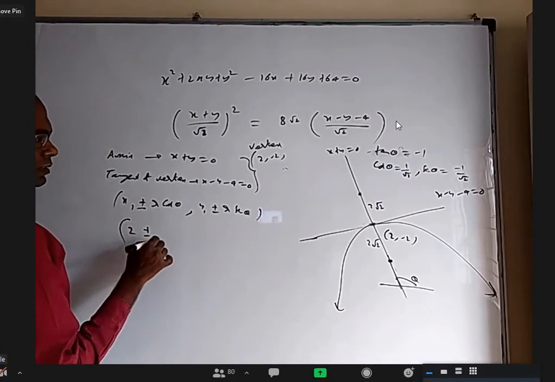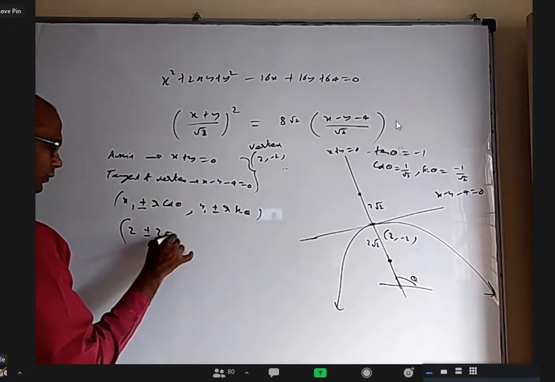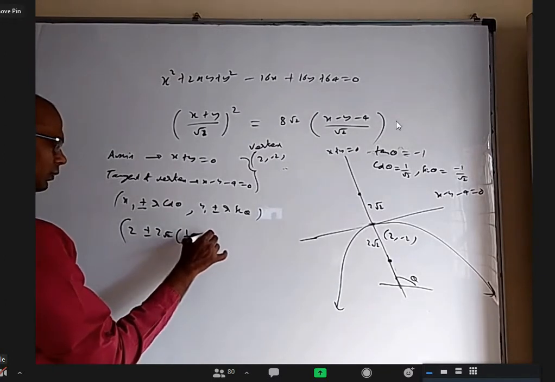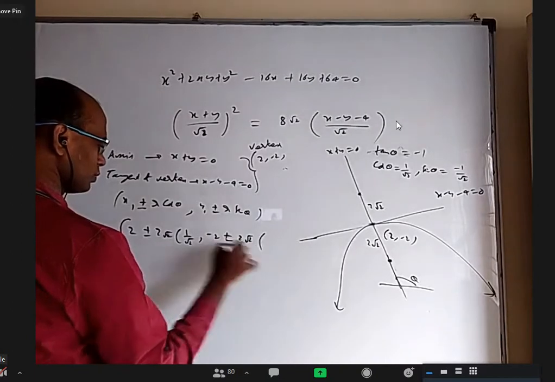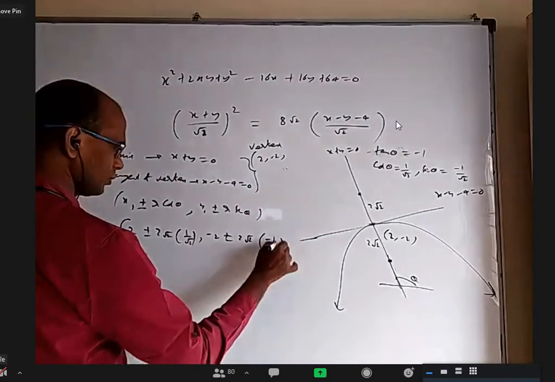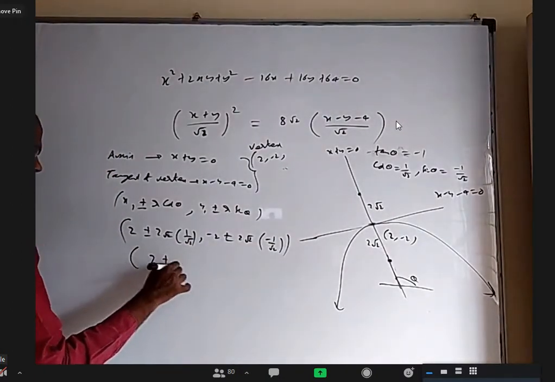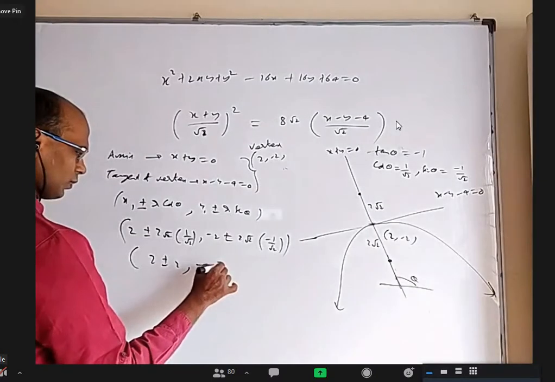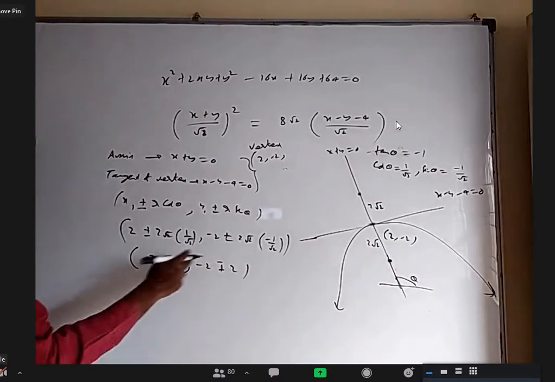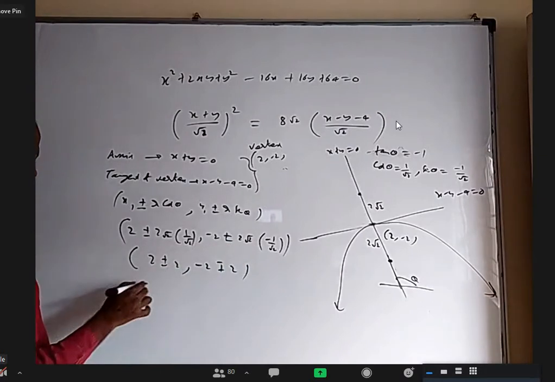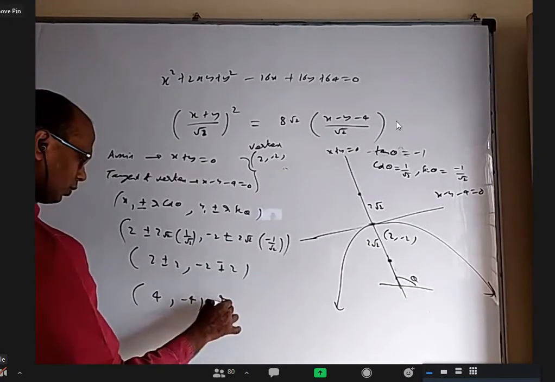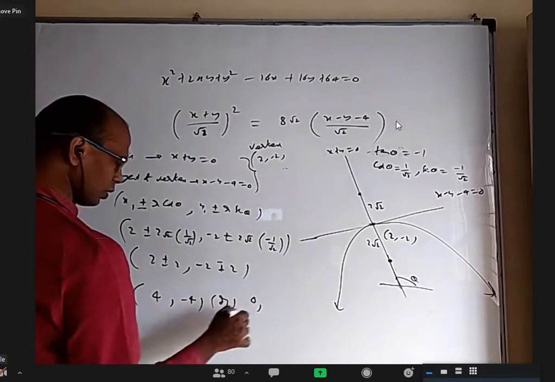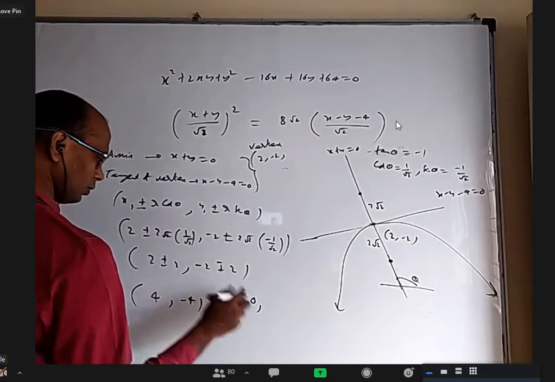Plus or minus 2 root 2 into cos theta, which is 1 by root 2. This is minus 2 plus or minus r, again 2 root 2 into minus 1 by root 2. So 2 plus r, minus 2 minus r plus 2. If I take plus, I have to take minus here because of this. Either it will be 4 comma minus 4 or 0 comma 0.